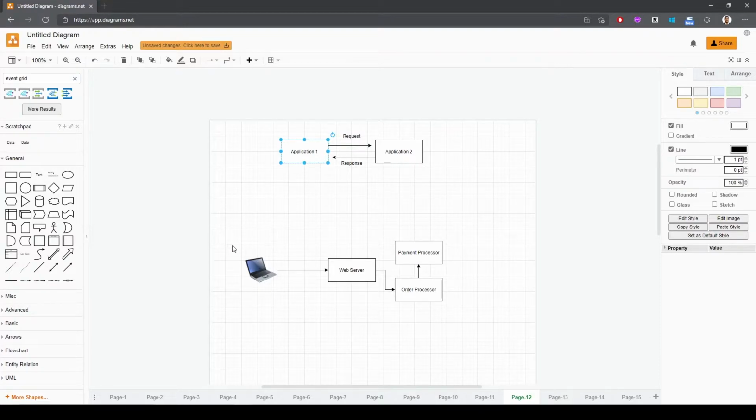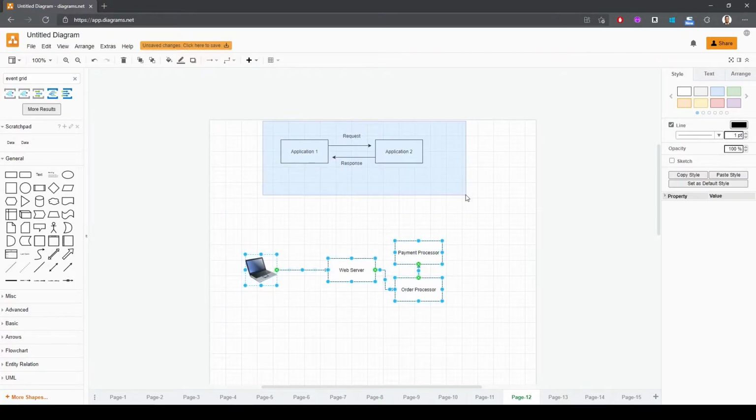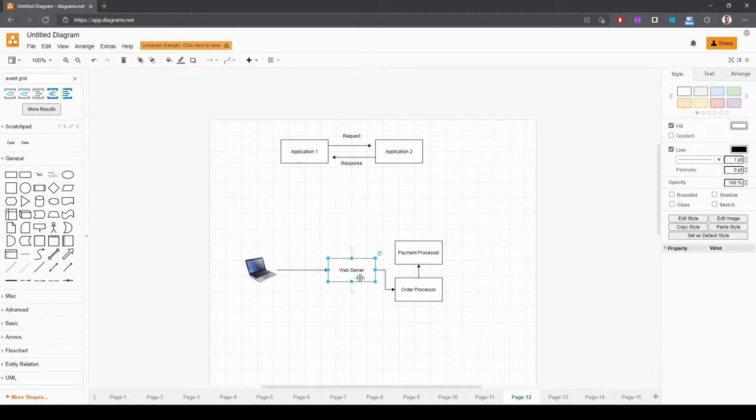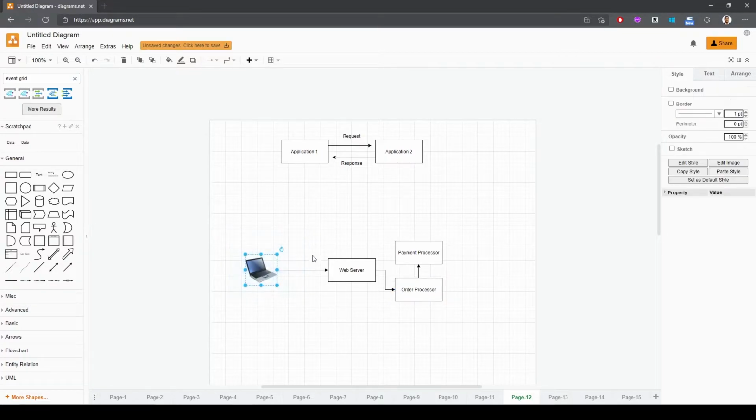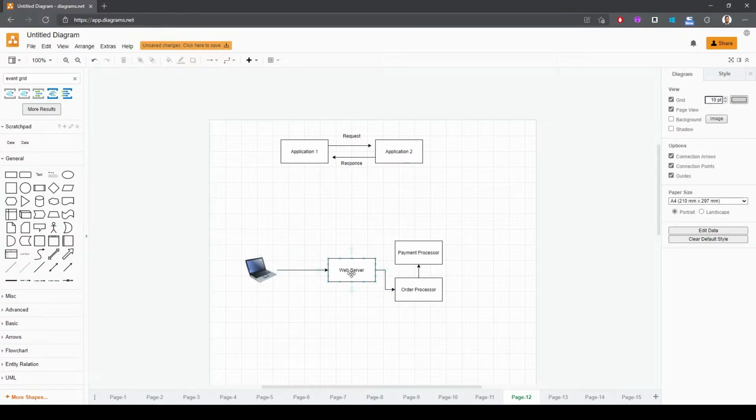So let's say we have a microservices architecture that is using synchronous communication, which is the classic HTTP request response. In this case, I just have a web server which serves content. I have the payment processor service, and I have the order processor service, again, in a microservices application. Let's say a user submits an order, in this case, to our e-commerce website.